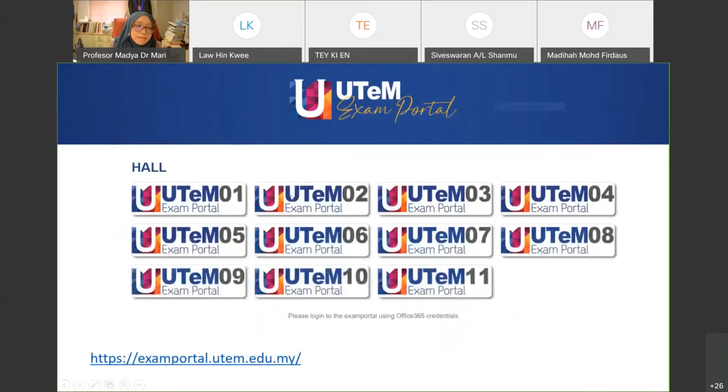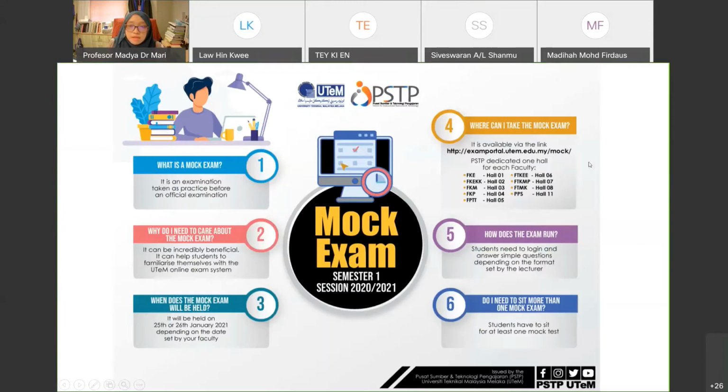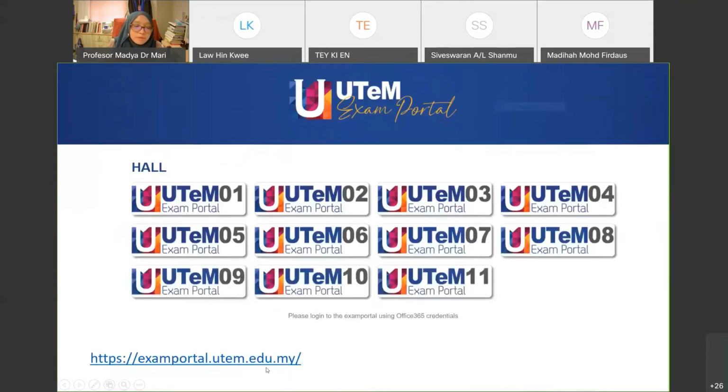So this is how the exam portal looks like. Later on, when you enter the real exam portal, you're going to use this. For this one it's /mock, but for the real exam portal you're using this link, examportal.utem.edu.my, and we have 11 halls. Last time we only had 5 parallel halls, but now they have increased it to 11 halls.